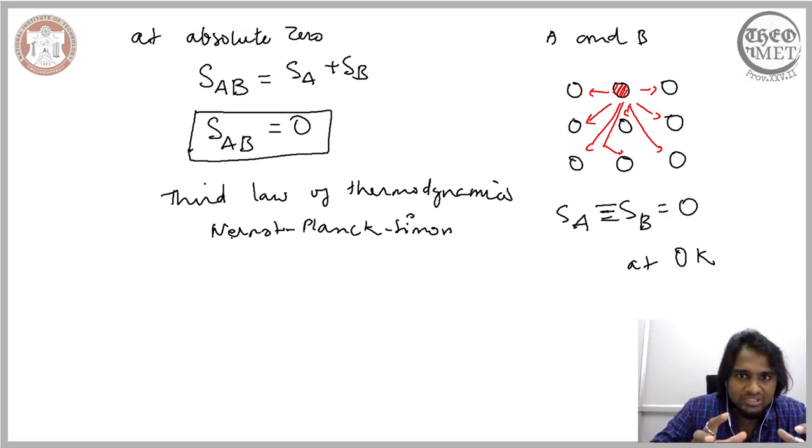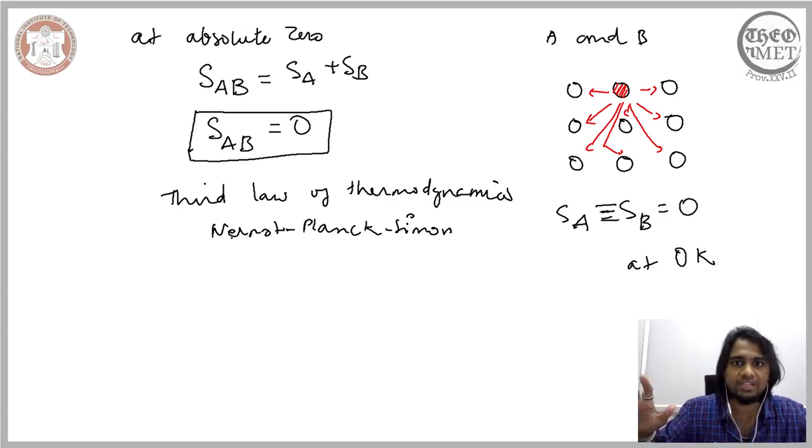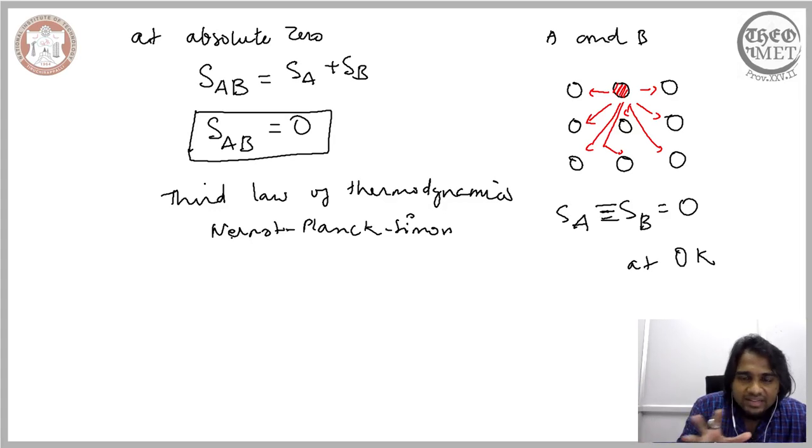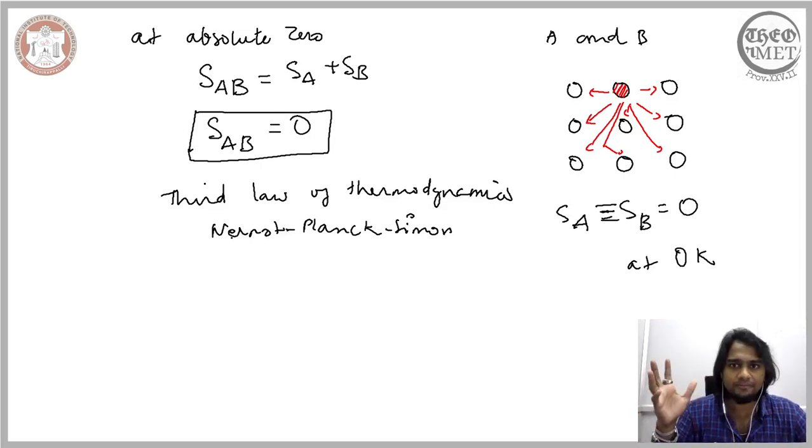Those conditions are: the solid that we are considering, the material that we are considering, should be crystalline. That is one condition. Secondly, this material should be homogeneous and should be in internal equilibrium with the temperature. What do we mean by internal equilibrium with the temperature? We are considering 0 Kelvin, and at 0 Kelvin there should not be any vacancy. So when these conditions are satisfied, only then the entropy of any crystalline solid with any number of